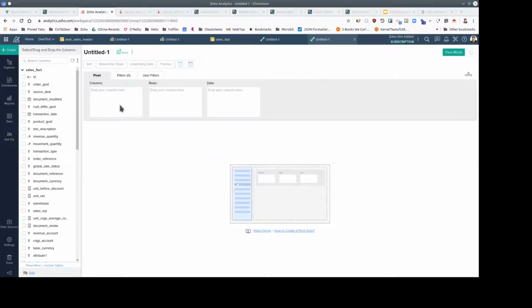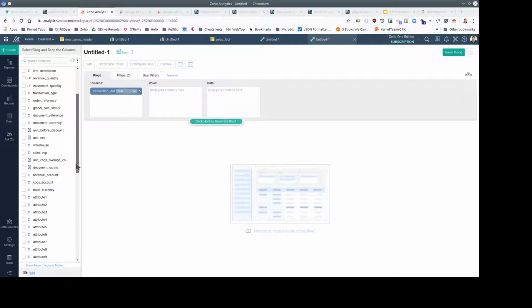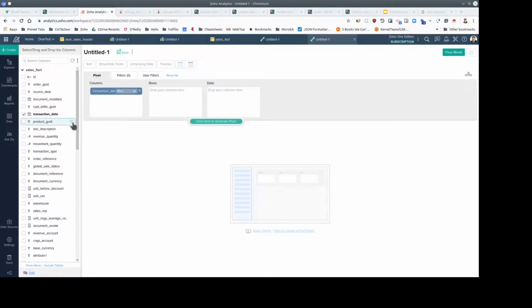So we can imagine that we're going to have this data for all the financial years in the data set. So I'll put the financial year of the transaction date in the column, and let's grab just anything to show at the beginning, to show what we have in the data.